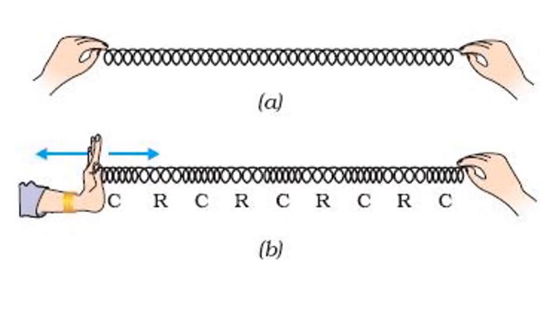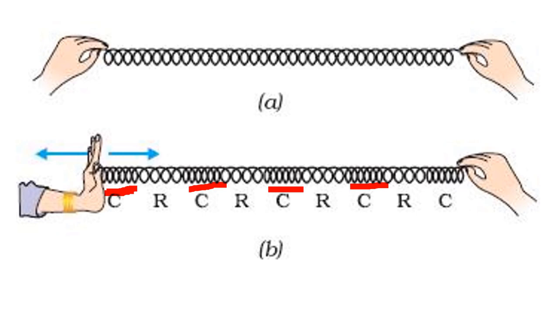Let us take one more example so that it will be more clear to you. I am taking a spring. Now I compress it, then release it. So what will happen? At some places, the spring or the coil is crowded together. That crowded portion is called compression.